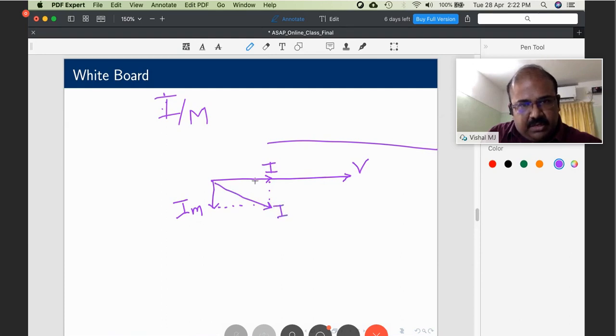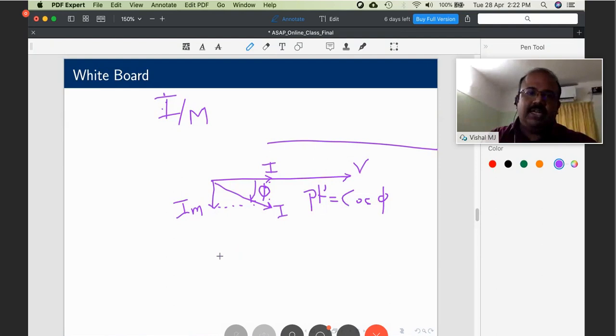What is the power factor? This is the angle phi. So power factor is nothing but cos phi. And since the current is lagging the voltage, see, voltage is here, current is lagging, so your power factor will be lagging.